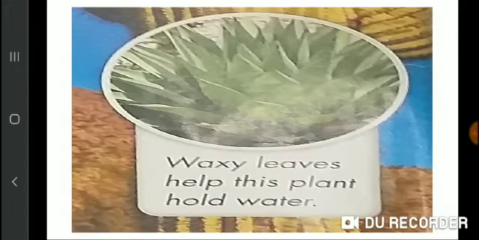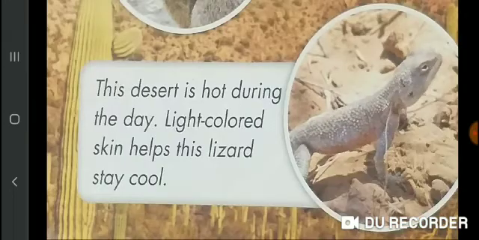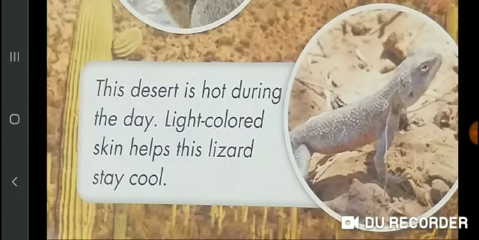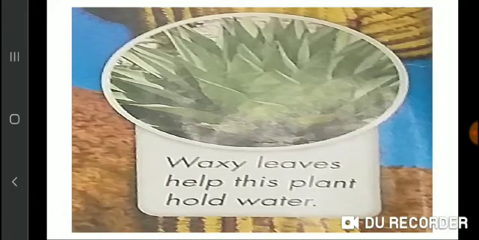I will repeat the different parts again. You will circle them. Circle the ears of the rabbit. Then you will circle the skin of the lizard because that help it to stay cool. Then you will circle the leaves of the cactus plant because they hold water to survive in hot weather.